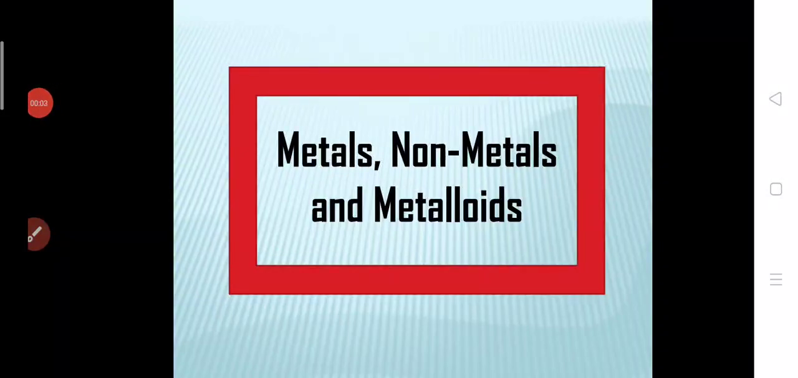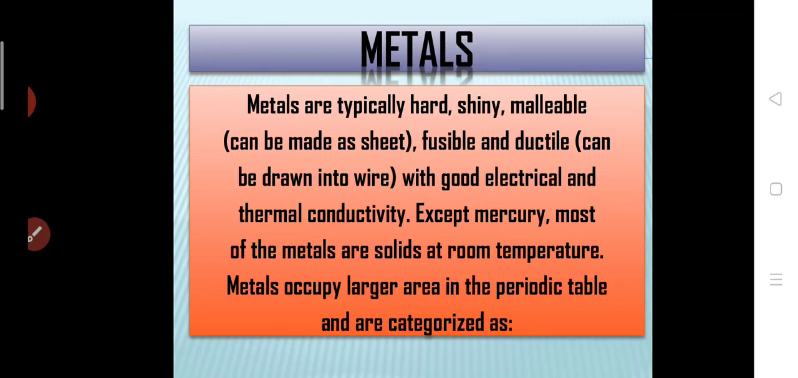First we have metals. So metals are typically hard, shiny, malleable, which means you can make them into thin sheets, fusible, and ductile, which means they can be drawn into thin wires. For example, if you take copper, it can be made into very thin wires. So copper is highly ductile in nature, with good electrical and thermal conductivity.